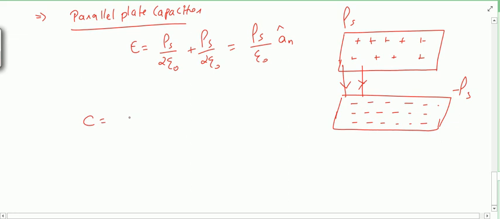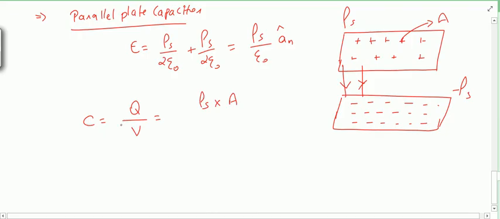Now what is capacitance? Capacitance will be q by v between these plates, and q will be rho s into the area of the plates. Suppose this charge is uniformly distributed, so I can take the area as A, otherwise I have to take the surface integral of rho s dS.